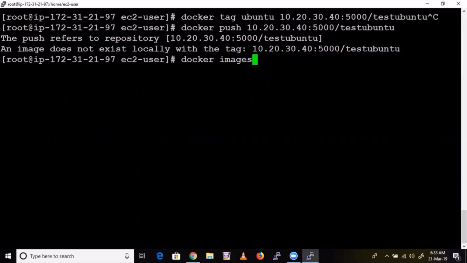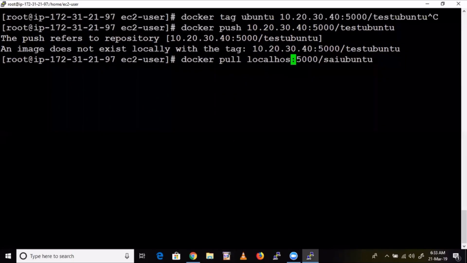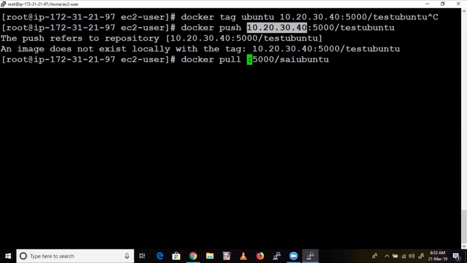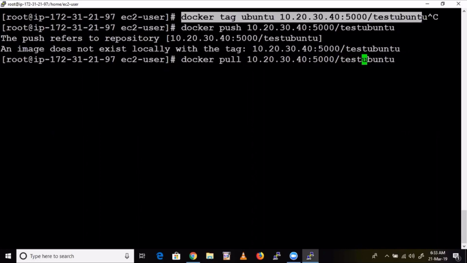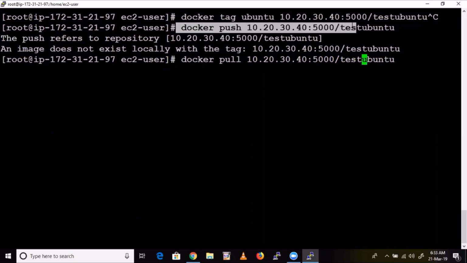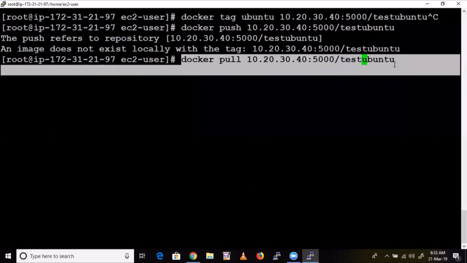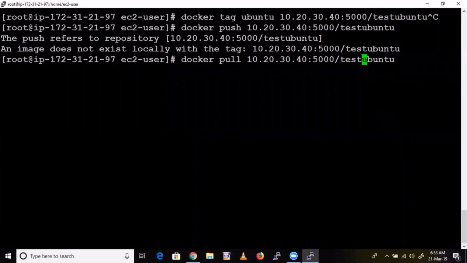If you want to delete, the command is docker rmi and the image. So if you want to pull, again same thing. In place of localhost, you change the IP address. Three steps, guys, simple. Reserve some space, push that image, and whenever you want, you pull that image. That's simple. Any doubts, guys?